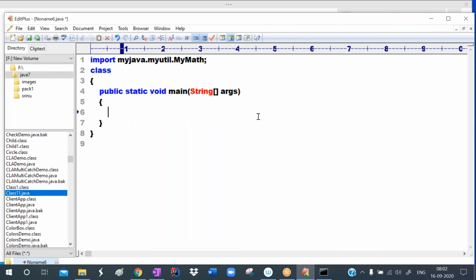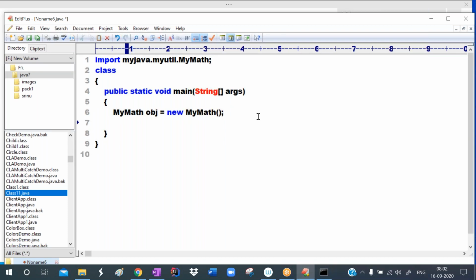So now create an object for the my math class. My math obj equals new my math. So this my math class has an add method. To call that add method, obj.add, obj.add of, I'm giving first value as 20, second value as 30. That returns an integer value. That integer value I'm capturing in the variable x. That x value is the sum value. I want to print that one. So write System.out.println sum equals, concatenation operator, x.